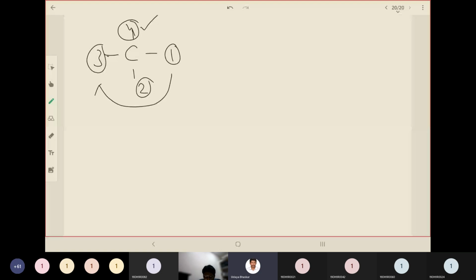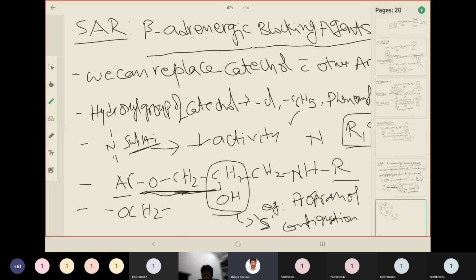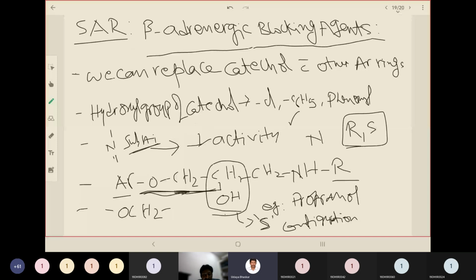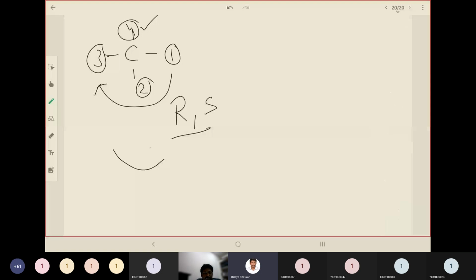Based on the direction, we will decide whether it is R or S. So in the case of the carbon bearing the hydroxyl group, it should be of S configuration. So you will refer to R and S configuration and let me know what the S configuration is, whether the preferential groups should be arranged in a clockwise or anti-clockwise direction. So that is today's homework.